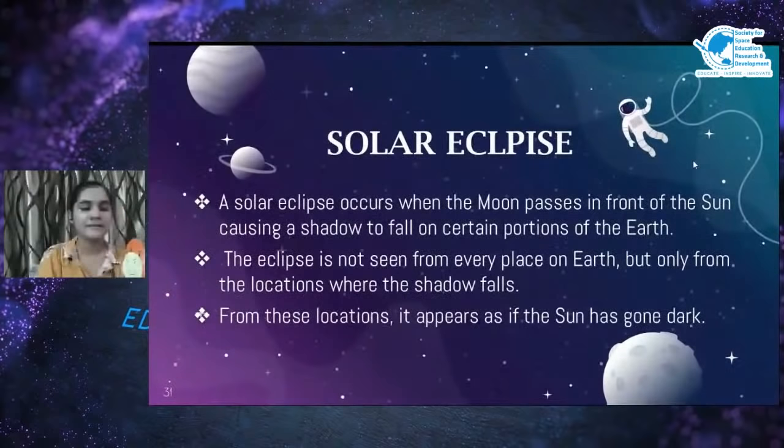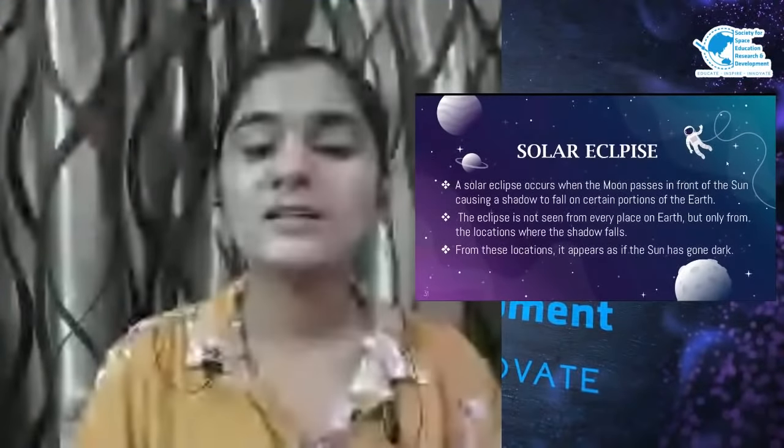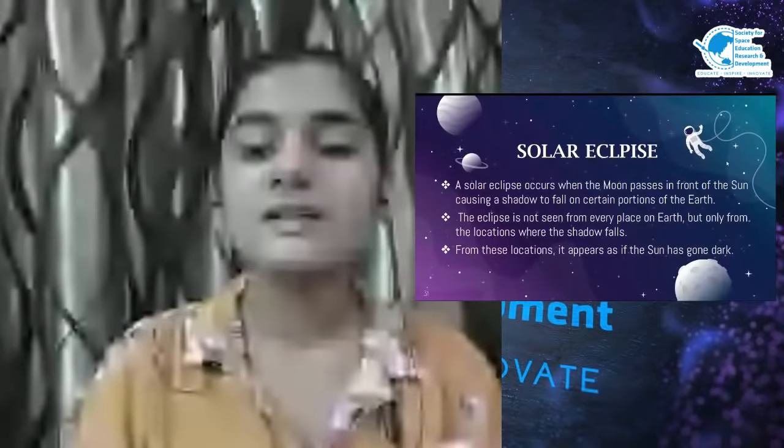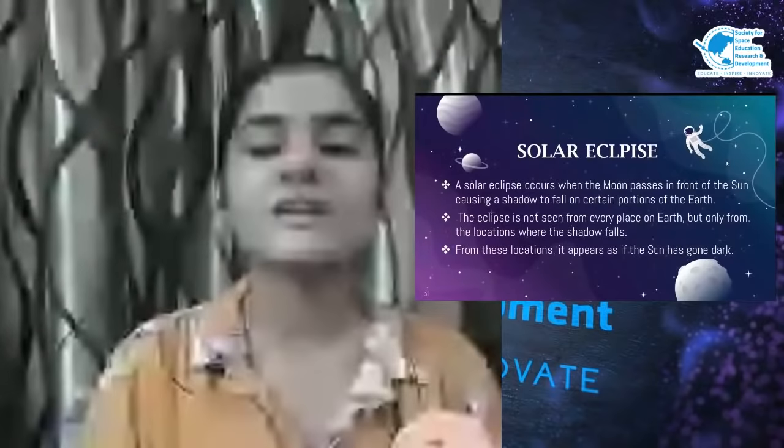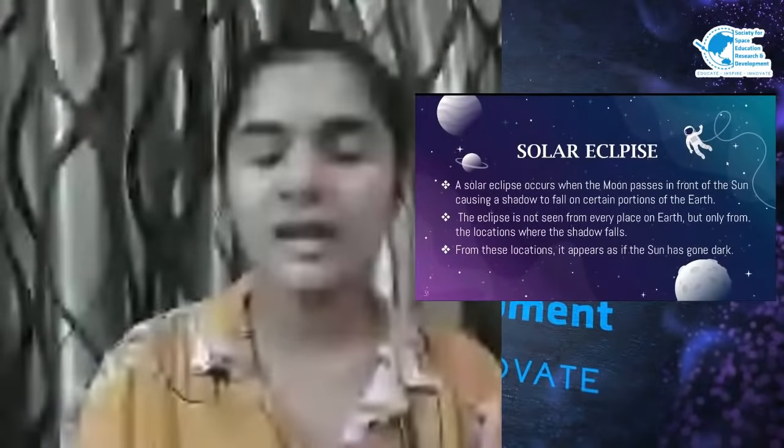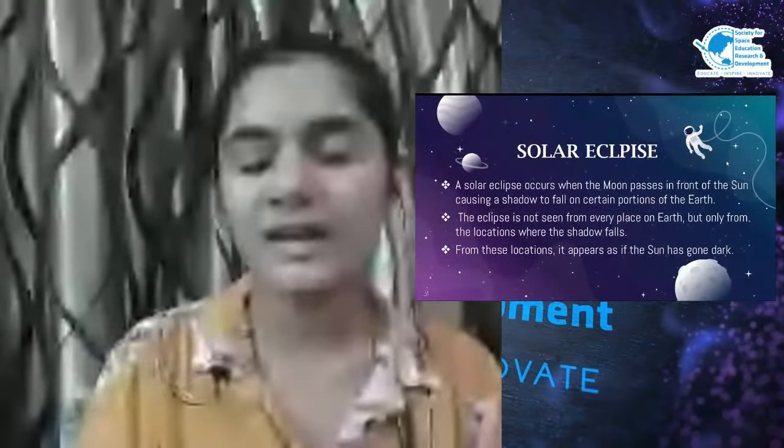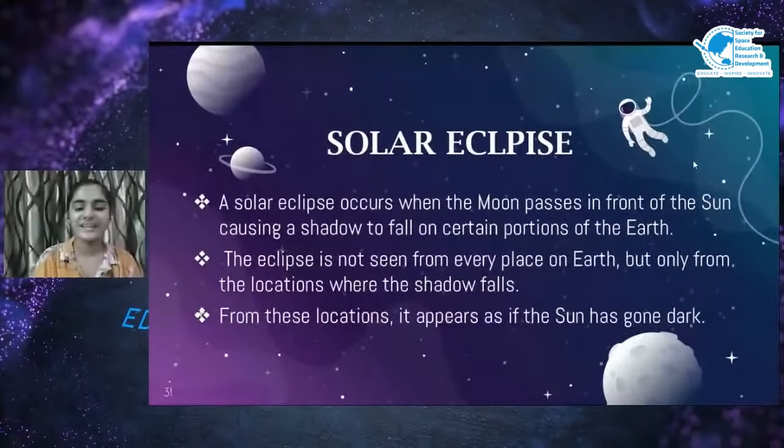An eclipse is not seen from every place on Earth, but only from certain locations where the moon's shadow falls on the Earth. From these locations, it appears as if the sun has gone dark and it appears to be night. Now, let me start a video so that you can understand it more clearly.